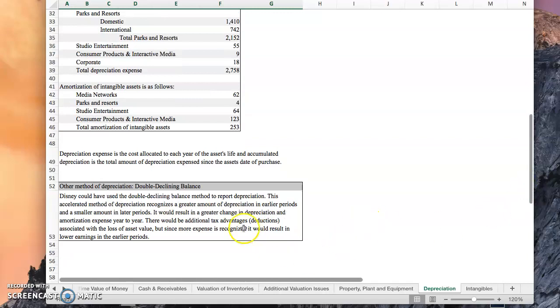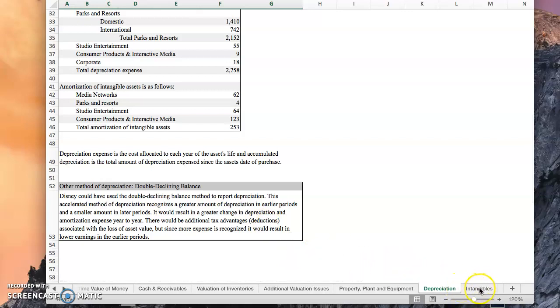Disney could have used other methods of depreciation, such as the double declining balance. This is an accelerated method of depreciation, which recognizes a greater amount of depreciation in earlier years and a smaller amount in later years. It would result in a greater change of depreciation and amortization expense year after year. There would be some additional tax advantages, but since there's more expense recorded, it would result in lower earnings in the earlier periods. So I believe that Disney is doing a great job by using the straight line depreciation method.